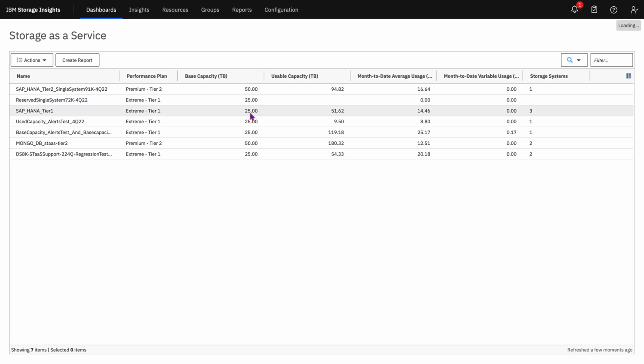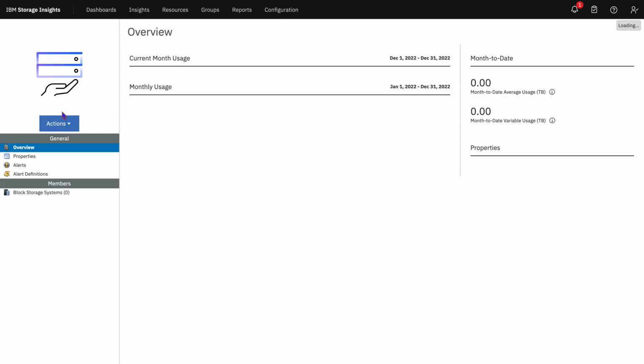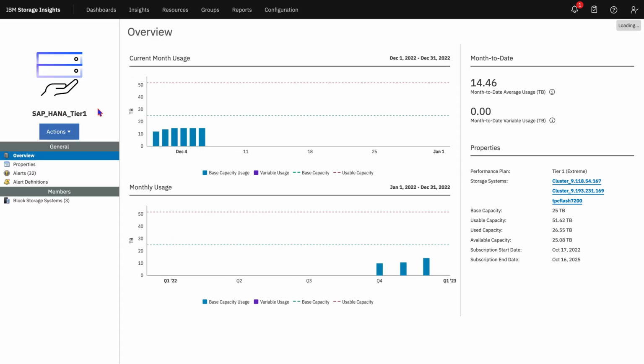In this demonstration, SAP HANA tier 1 is something that we purchased, which was a base capacity of 25 TB. So you will start seeing the details of what is my base capacity, what is my usable capacity, and a lot of other details that I will explain to you. So now let's drill down into SAP HANA tier 1 capabilities. When you drill down into this particular tier that you have purchased, you will be able to see all the details of your tier. For example, it was a tier 1 that you purchased.